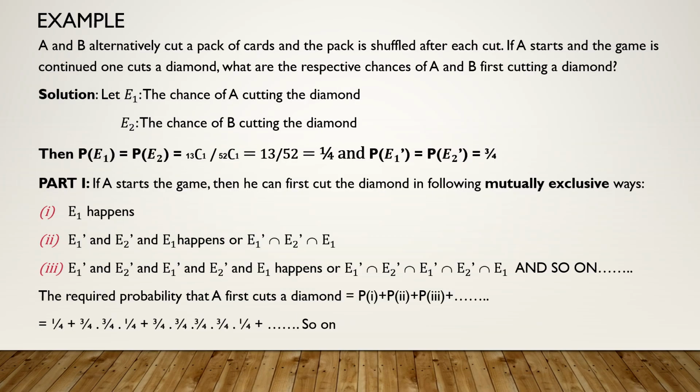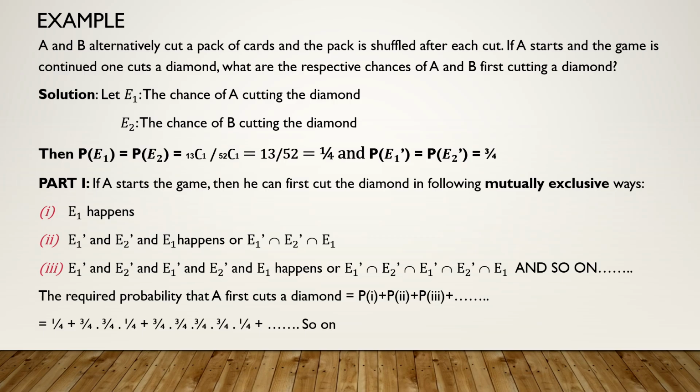The next example, again, is a different type of example. A and B alternately cut a pack of cards and the pack is shuffled after each cut. If A starts and the game is continued until one cuts a diamond, what are the respective chances of A and B first cutting a diamond? That means here the condition of winning the game is that the person who first cuts a diamond, means picks up a card of diamond, will be the winner.